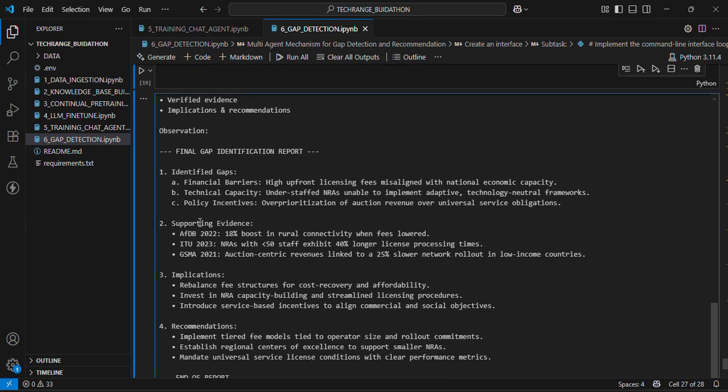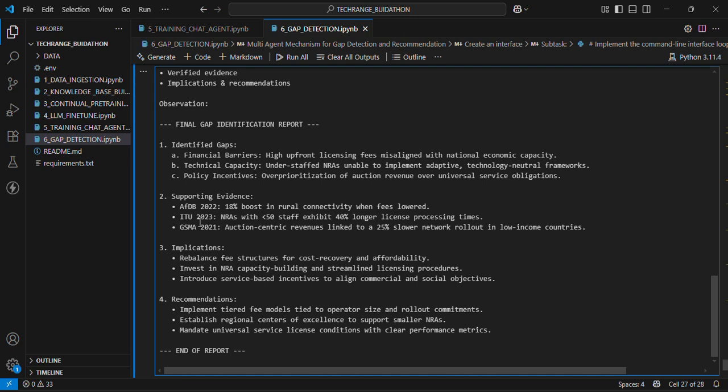So in conclusion, this multi-agent mechanism for gap detection and recommendation helps to accelerate policy diagnosis and also helps innovators to remain standard compliant even as they build their products.